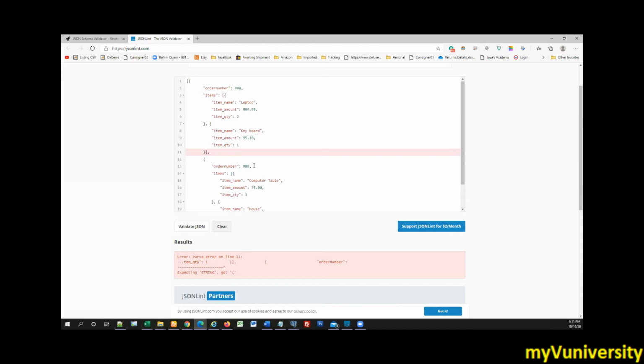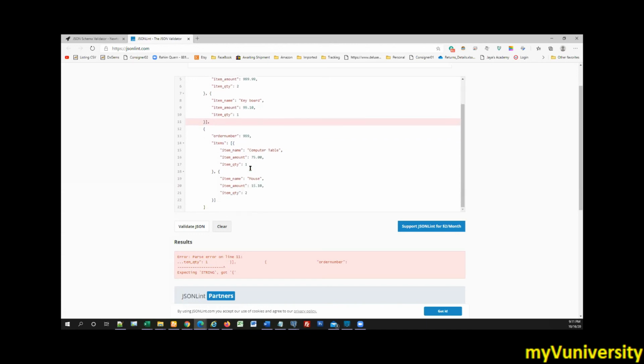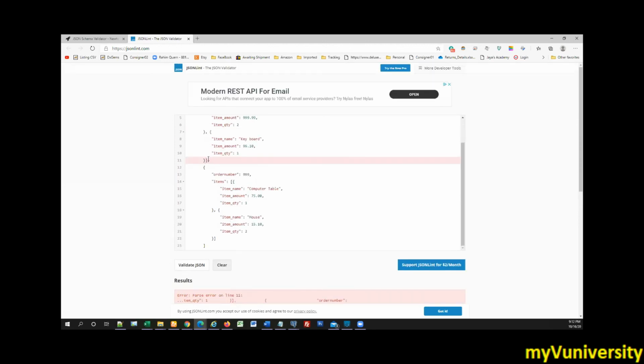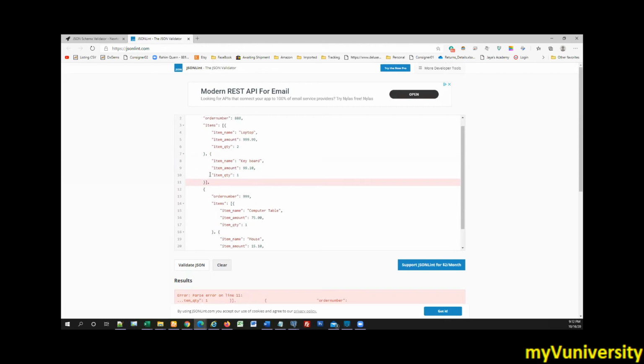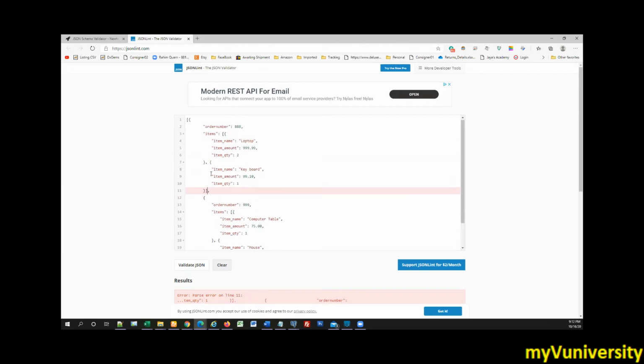And what is that? Square bracket is closing there. Is it? Okay. Scroll up a little bit. Something is missing here. Items, and then you have an opening square bracket, which will have the item name, item amount, item quantity.